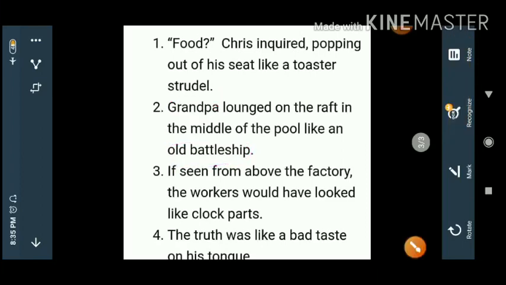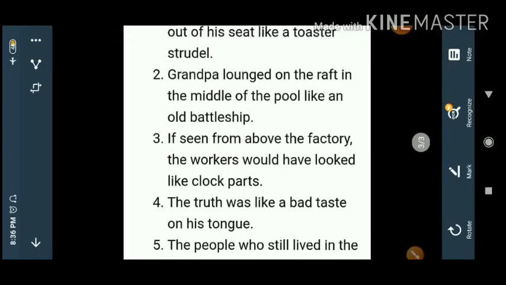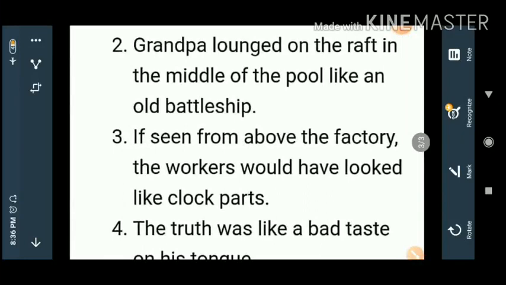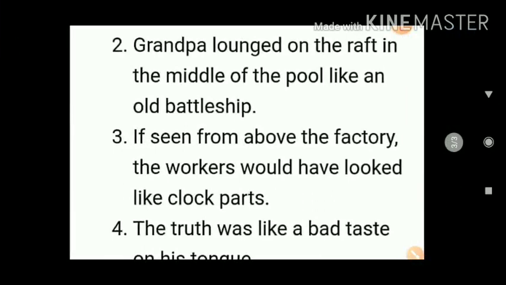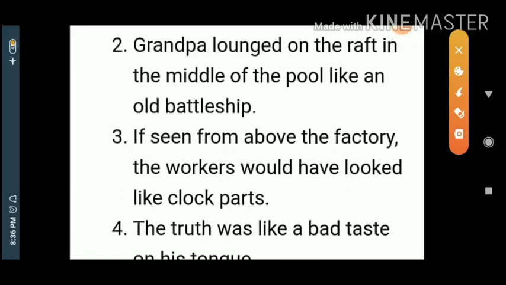You see here next, if seen from above the factory, from a little bit of height, what will you see there? The workers would have looked like clock parts. How do you find clock parts inside the clock?